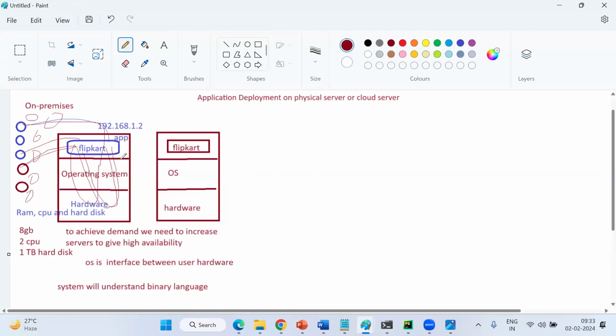Guys, is it easy on-premise to create new servers? If I ask you to purchase a new laptop, one laptop is not fine. Go to the shop and purchase a new laptop. How many times can you go and purchase laptops? One fine day you will think, right?